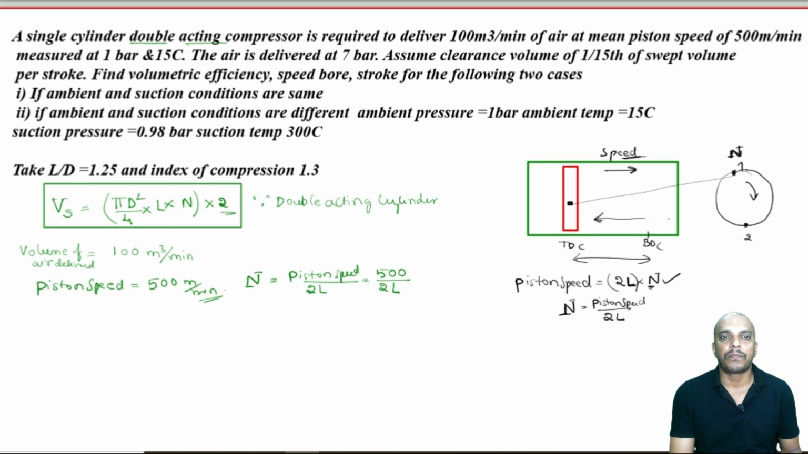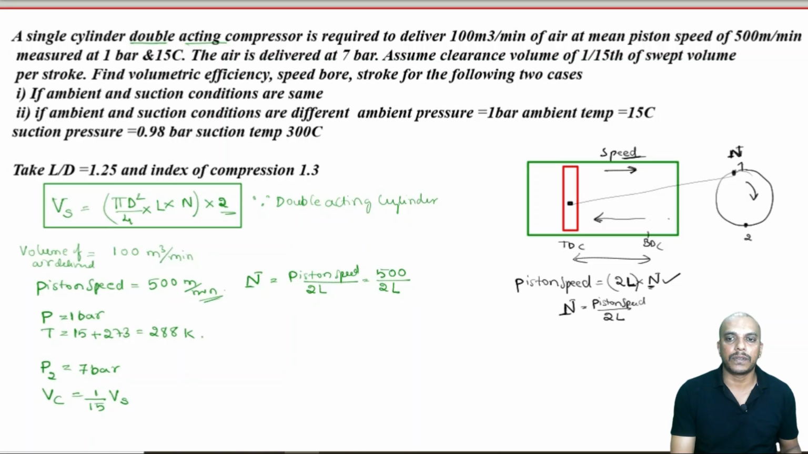Now, measured at 1 bar and 15 degrees Celsius. So the pressure is given as 1 bar and the temperature is 15 degrees Celsius. 15 plus 273 gives 288 Kelvin. Okay. The air is delivered at 7 bar, so the delivery pressure is 7 bar. Assume the clearance volume is 1/15th of the swept volume per stroke. Find the volumetric efficiency.